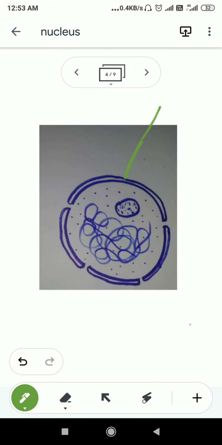and the nuclear envelope has two regions mainly. The inner side is known as the inner membrane, and the outer side is known as the outer membrane. You can see here, this portion is the inner membrane and this portion is the outer membrane. So this is the outer membrane, this is the inner membrane, and this whole structure is known as the envelope.